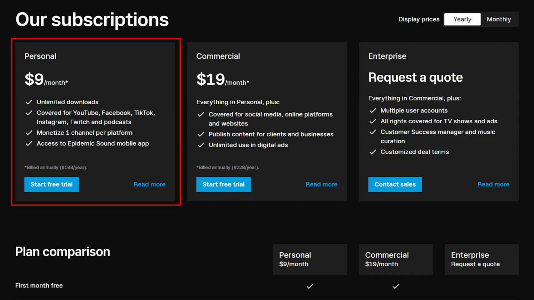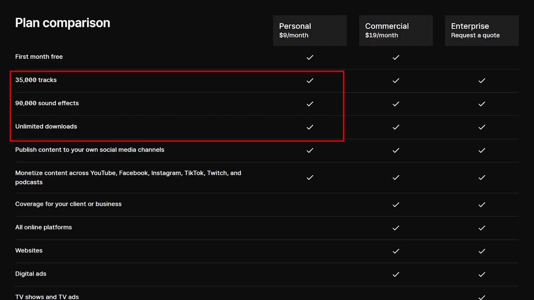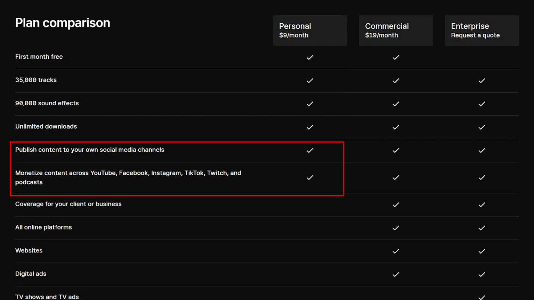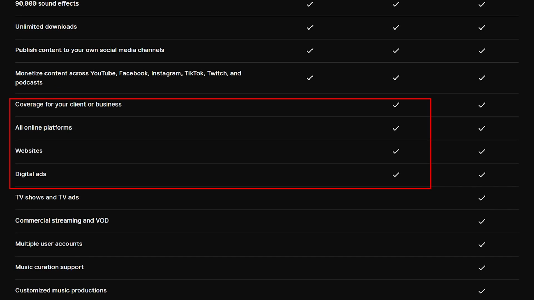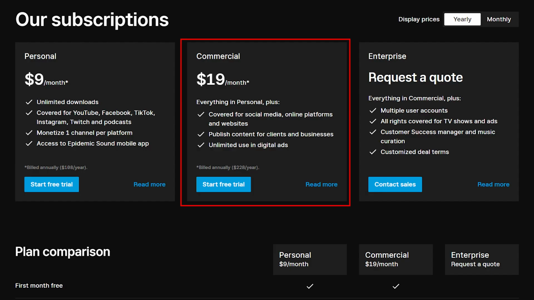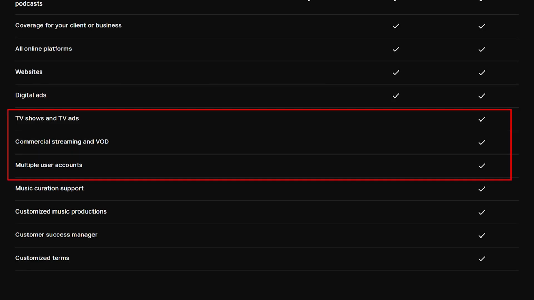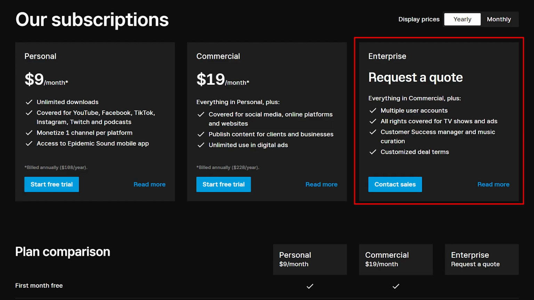The cheapest personal subscription starts at $9 per month for an annual subscription, where you can download unlimited songs and effects and use them for one account per social media platform. If you want to use the songs for more accounts, as well as for commercial customer projects, digital ads or on other websites, there is the commercial subscription for $19 per month in an annual subscription. If you want to have the songs in TV shows, TV commercials, commercial streaming providers or team accounts, you can request an individual enterprise subscription.